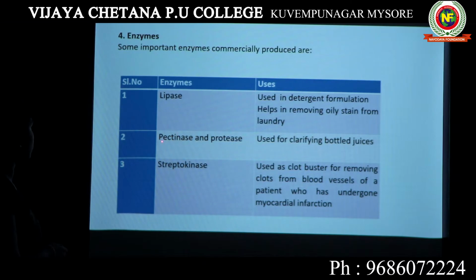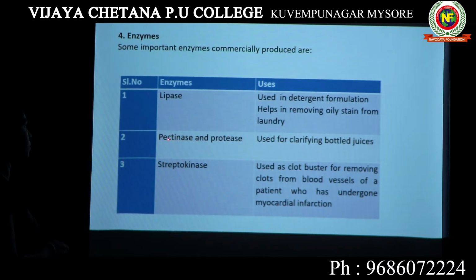Okay, the next category of enzyme, pectinase and protease. Pectinase and protease are the another two different types of enzymes. The name itself indicates pectinase. It is an enzyme which is going to break pectin. What is a pectin? Pectin is a polysaccharide which will be present in the plant cell wall.